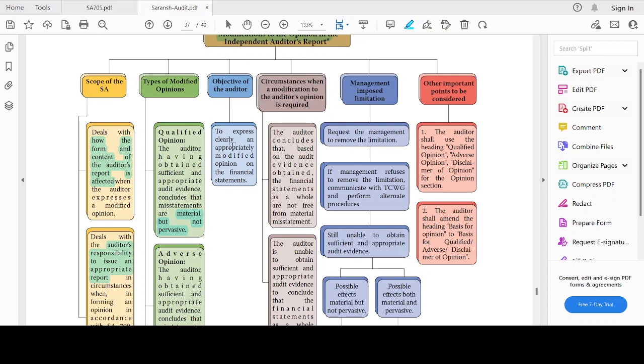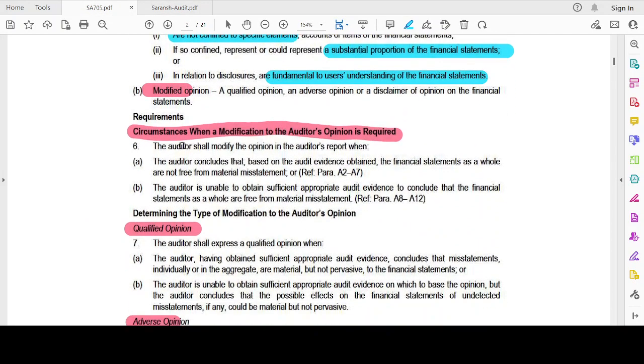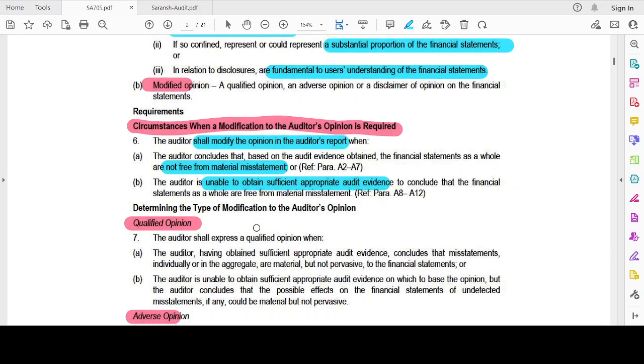This we have discussed, right? The objective of the auditor is to clearly express an appropriately modified opinion on the financial statements. Now, circumstances when a modification to the auditor's opinion is required: the auditor shall modify the opinion in the auditor's report when the auditor concludes, based on the audit evidence obtained, that the financial statements as a whole are not free from material misstatement, or the auditor is unable to obtain sufficient appropriate audit evidence to conclude that the financial statements as a whole are free from material misstatement.